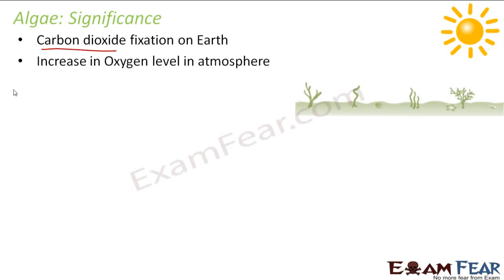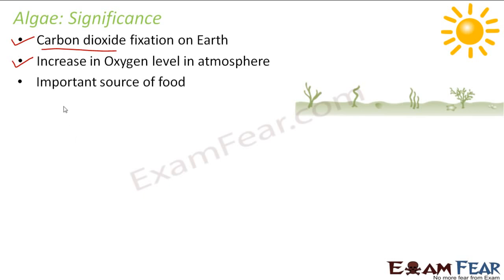Increase in oxygen level in the atmosphere, because as a product of photosynthesis, oxygen is produced. So more and more oxygen is produced as a result of the process of photosynthesis. Therefore, it increases the level of oxygen in the atmosphere.